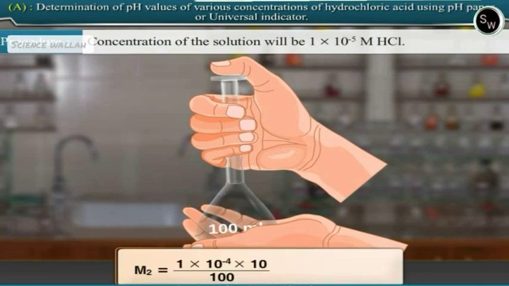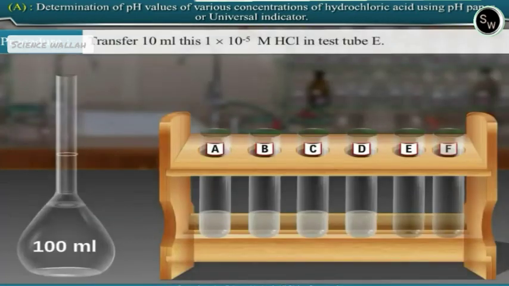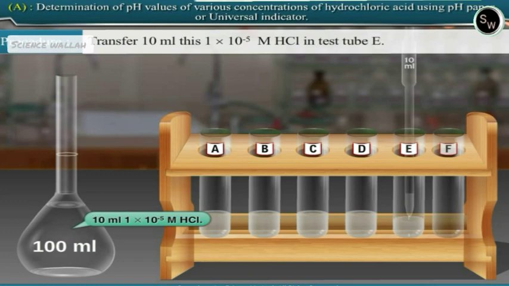M2 is equal to 1 into 10 raised to minus 4 into 10 upon 100, which is equal to 1 into 10 raised to minus 5 M HCl. Transfer 10 ml of this 1 multiplied by 10 raised to minus 5 molar hydrochloric acid solution from the volumetric flask into test tube E.